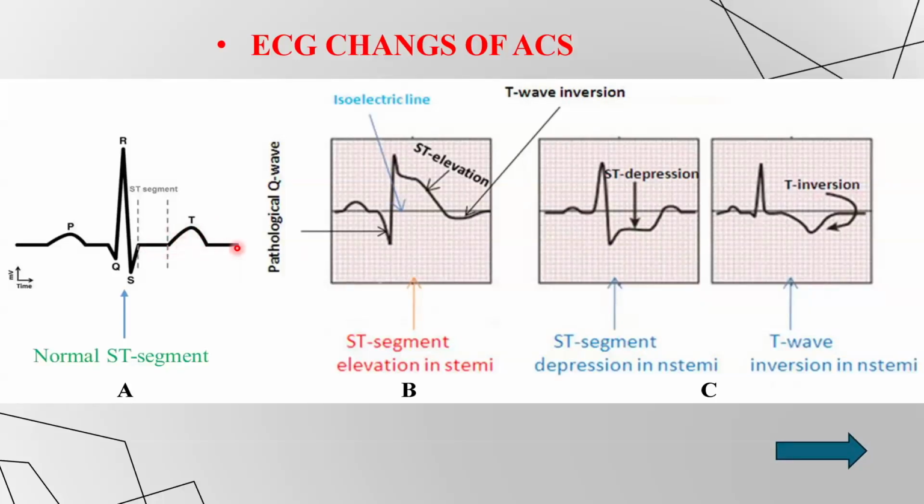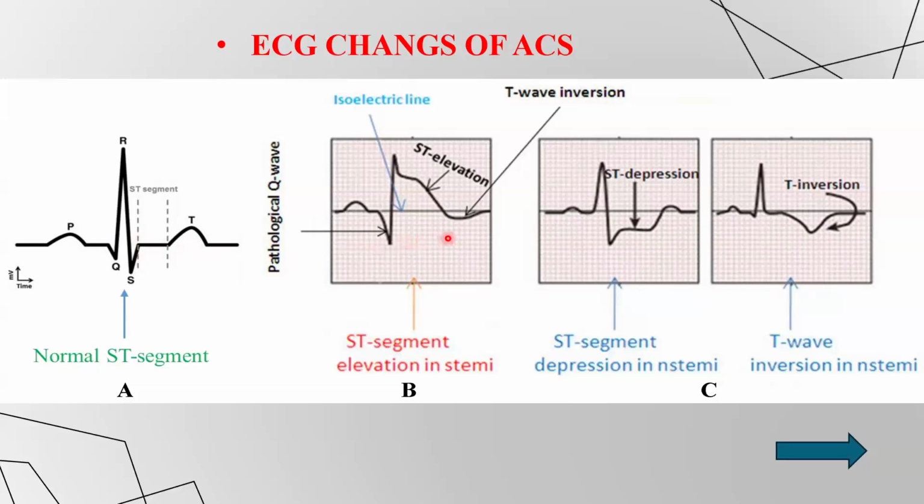This is the isoelectric line, the TP segment, not the PR segment, because the PR segment may be depressed in some cases. Here the J point is the junction between the S or R wave and the ST segment, and from this site we will measure the elevation.